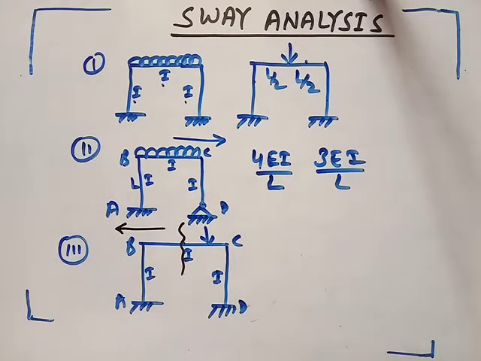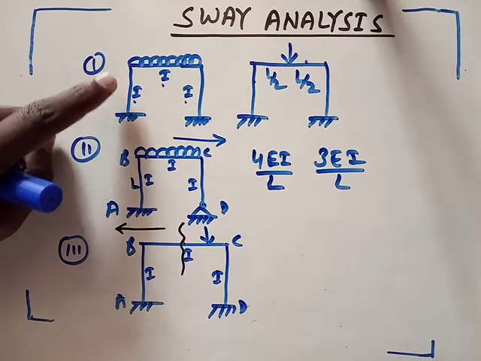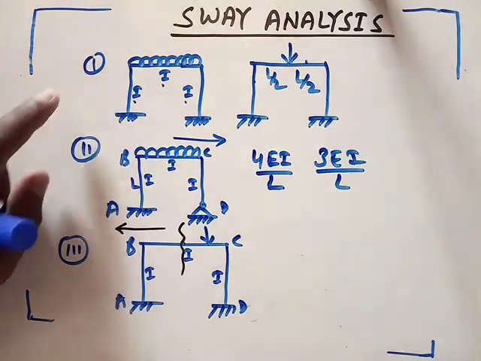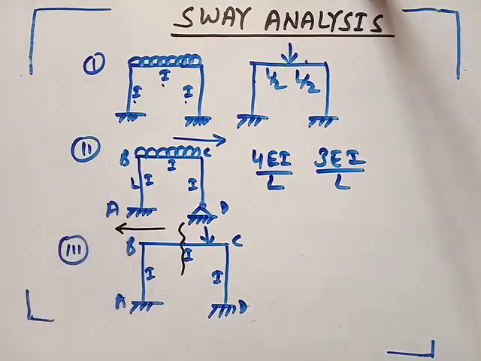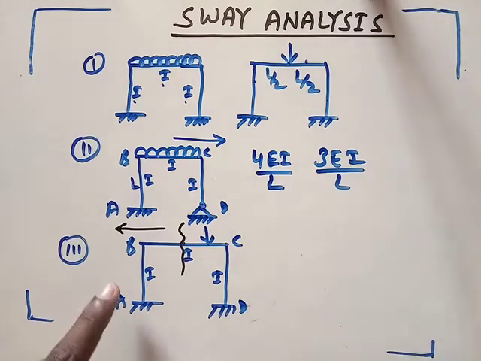So the first case was when loading is symmetric and stiffness is also symmetric, then there is no sway. When loading is symmetric but stiffness is not symmetric, then there will be sway in the direction of less stiffness. And the third case was when stiffness is the same but loading is unsymmetric, then there will be sway. The direction of sway can be found by providing a cut at the center.